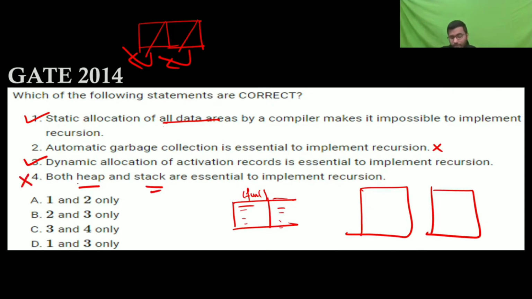Heap is responsible for dynamic memory allocation. Stack is essential for recursion. So only 1 and 3 are correct.